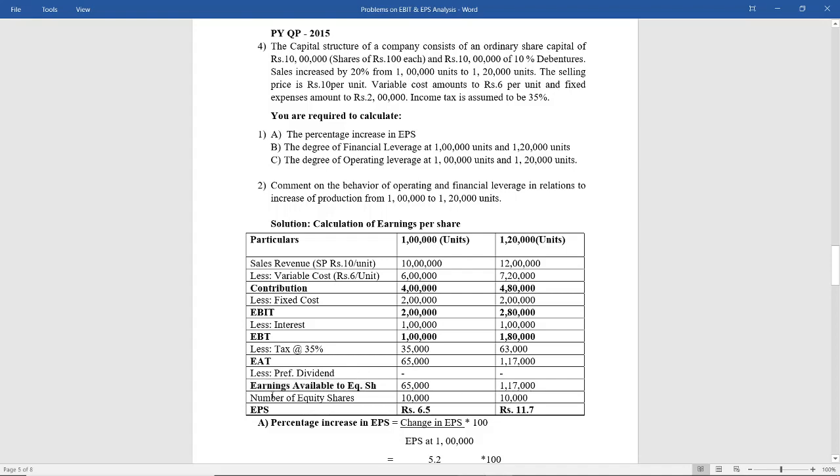Now number of equity shares. How many equity shares are there? 10 lakh is the total amount and per share the amount is 100 rupees. So what is the number of equity shares? 10 lakhs divided by 100, which is nothing but 10,000. So how do you calculate EPS? Earnings available to equity shareholders divided by number of equity shares, which is rupees 6.5 here and in this case it is 11.7.